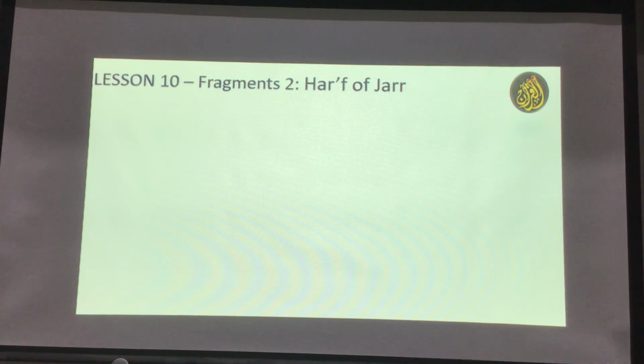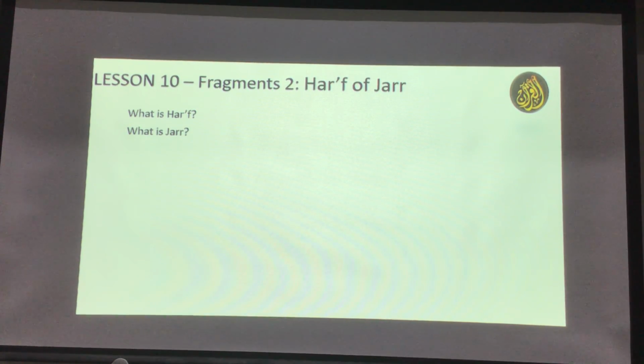Harf of jar. Now, where have we heard the word harf before? What does harf mean? Brother Manzur, what does harf mean? Did you hear this word before? Yes, it has no meaning without using something else after it. Give an English example. It's like a preposition, like on, at, from, to. All these things are harf.